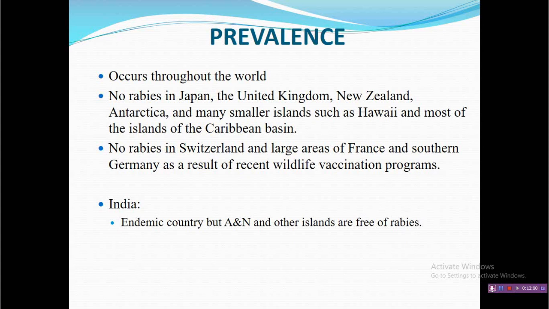But there are many countries, because of their geographical location like islands, that may be free of rabies, whereas there are some countries which have strict implementation of control strategy, and because of that there is a drastic reduction of classical rabies cases. If we are talking about India, in general India is considered an endemic country for rabies, but there are some islands like Andaman and Nicobar that are considered free of rabies.